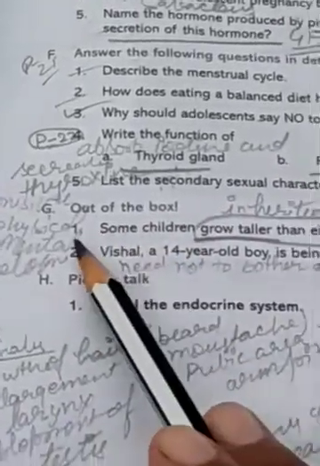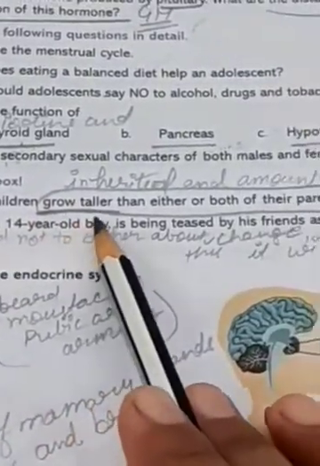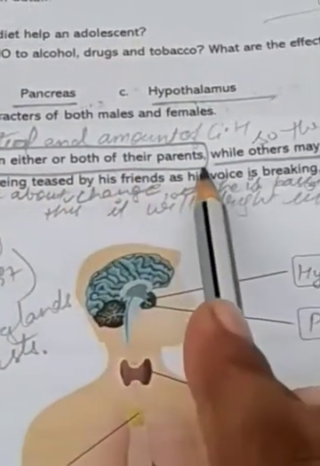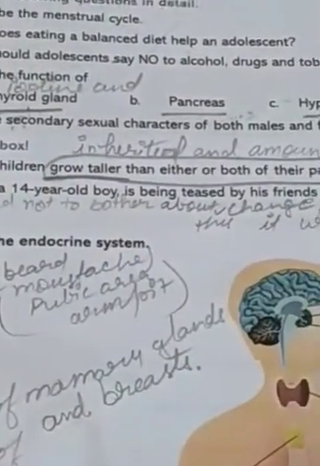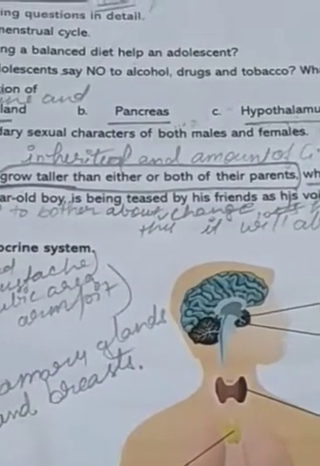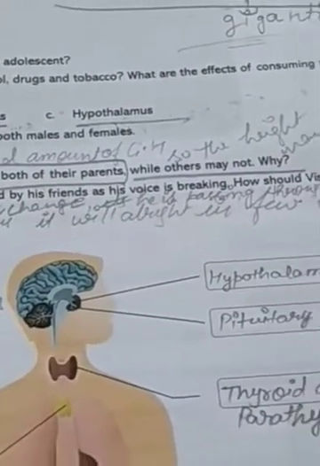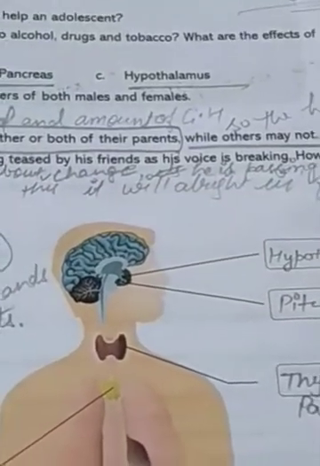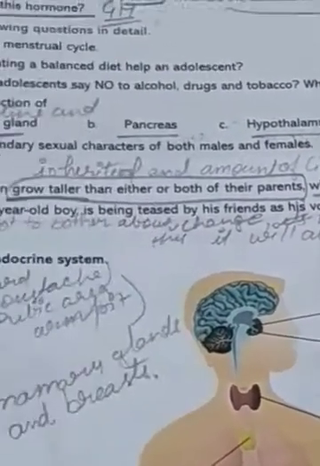Now come to exercise G, Out of the Box. Some children grow taller than either or both of their parents, while others may not. Some children grow tall like their mother or father or both, but some do not look tall in comparison to their parents. What is the reason behind it?